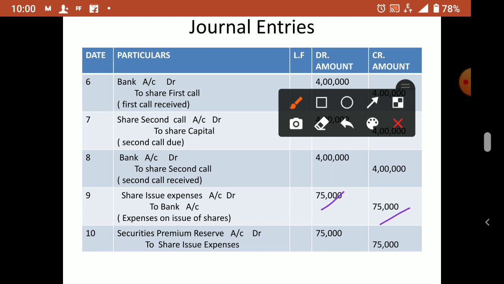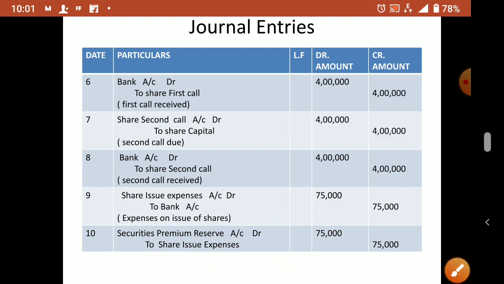Now you see, when we write off, security premium reserve is debited and share issue expense is credited, then only it will reduce. When the expense was incurred we debited it, but when we have to cancel or write off that expense, it should be credited. Security premium we credited earlier, now it is utilized, so debited. Understood? So this way we have to pass the journal entry.